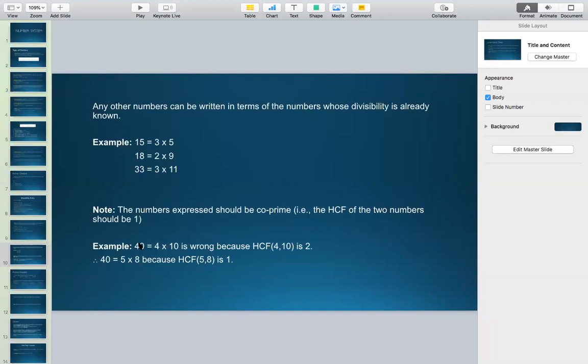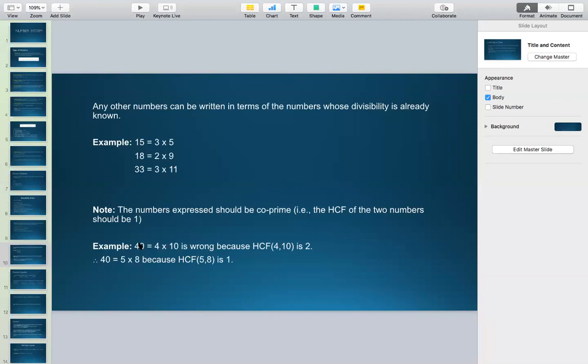But from all these 4 ways, you can see that only in 5 into 8 is the highest common factor of the pair 1. In all the remaining cases, the highest common factor is not 1. And we need to select that pair where the HCF comes out to be 1.